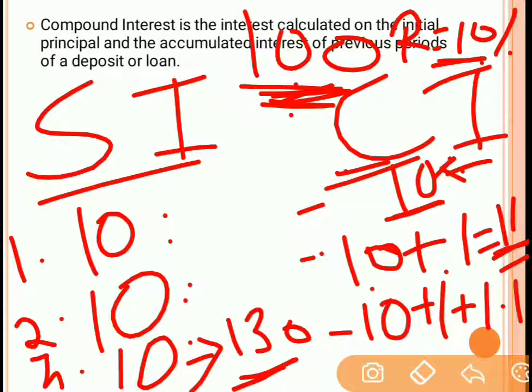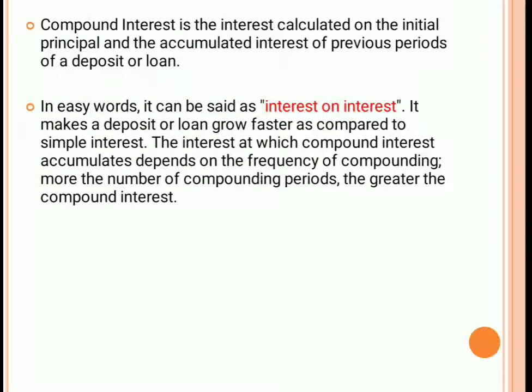Understood? So that is the difference between simple and compound interest. That is, in compound interest you have to pay interest on interest. Fine. So it means that the amount of interest to be paid in compound interest will be more as compared to that of simple interest.